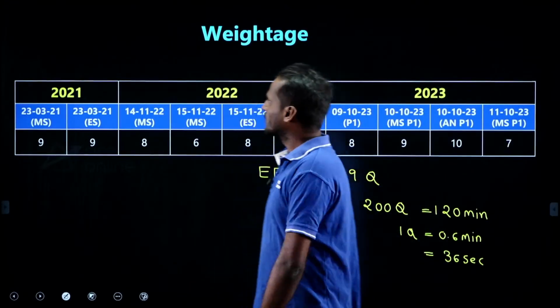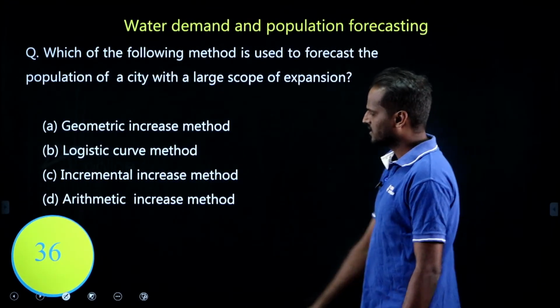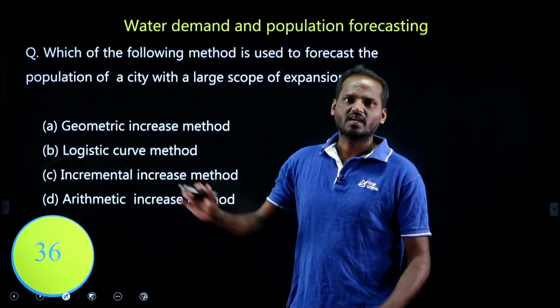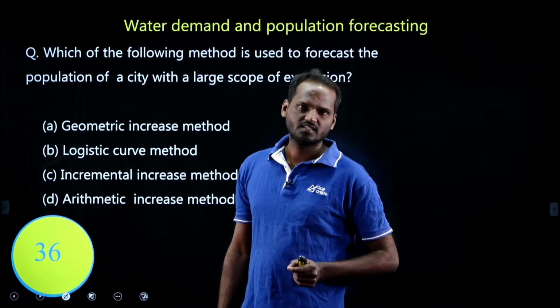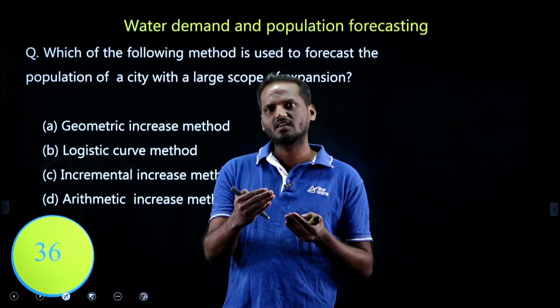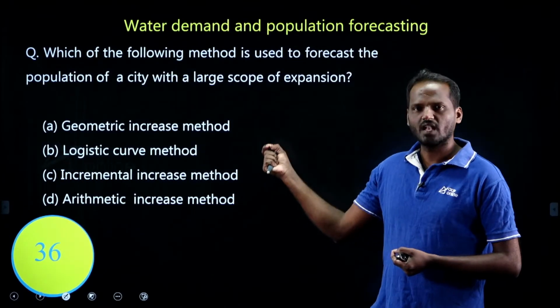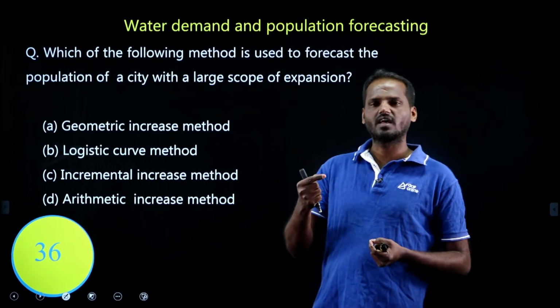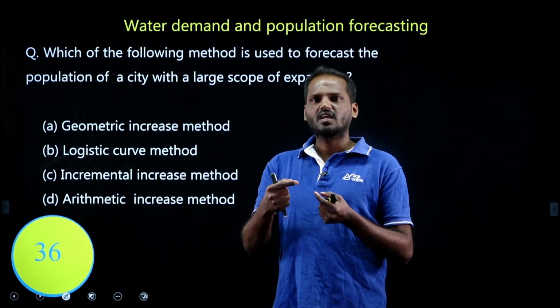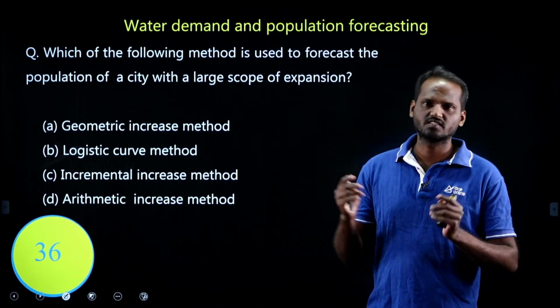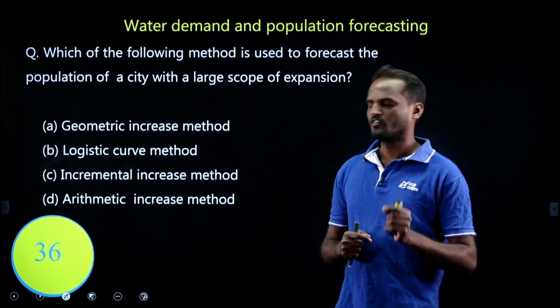I will start my discussion by considering previous year SSC JE questions and some questions in line with the SSC JE standard. With the help of these questions, I will discuss as many concepts as possible in this 1 hour session. Try to utilize this session for your revision.